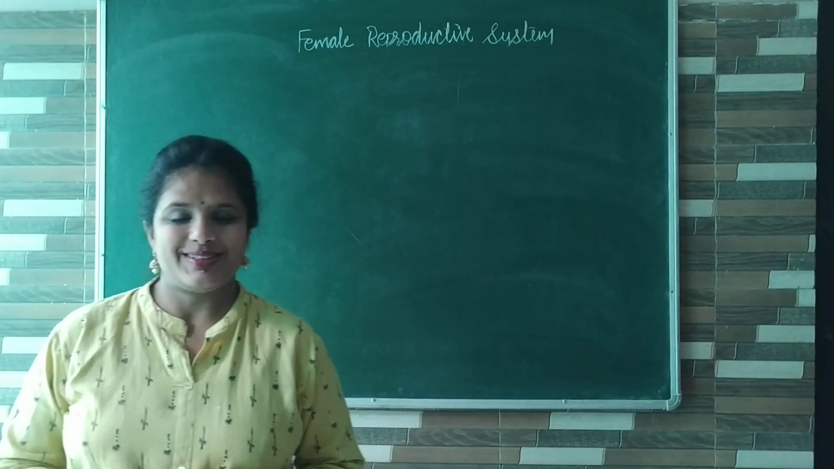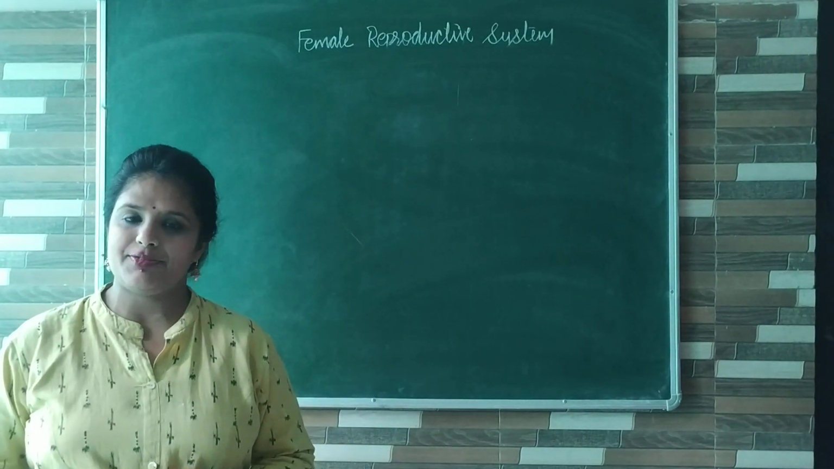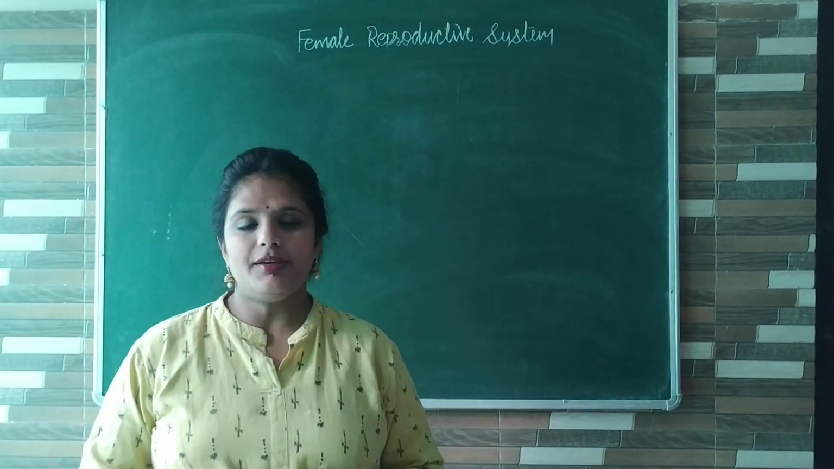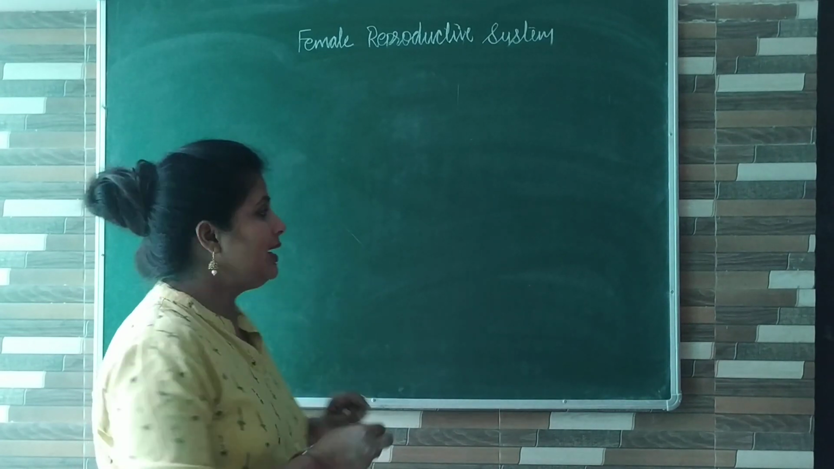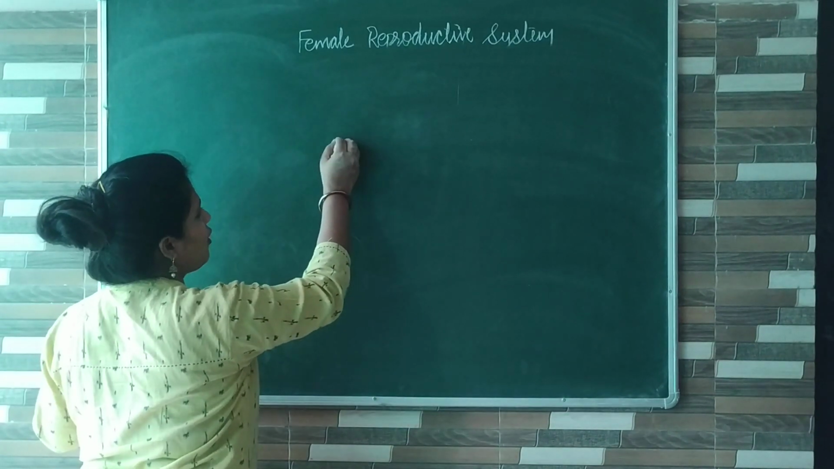Hello students, today we are going to discuss the female reproductive system. In the female reproductive system, the primary organ is the ovary, and there is a pair of ovaries.